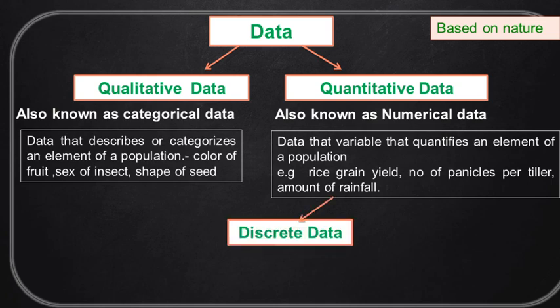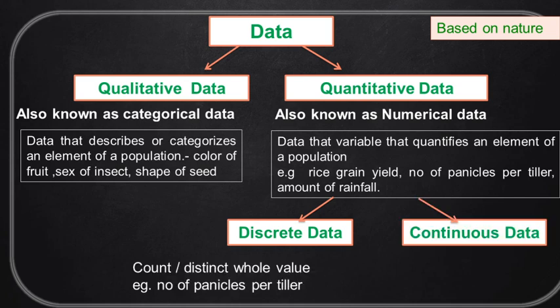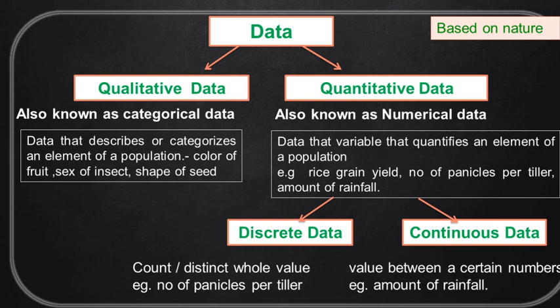Again, quantitative data is classified as discrete data and continuous data. In discrete data, the values are whole numbers, such as the number of panicles, like 2, 3. In continuous data, values can assume any number between two numbers, like the amount of rainfall 25.5, 25.7, 25.8, 28.7.